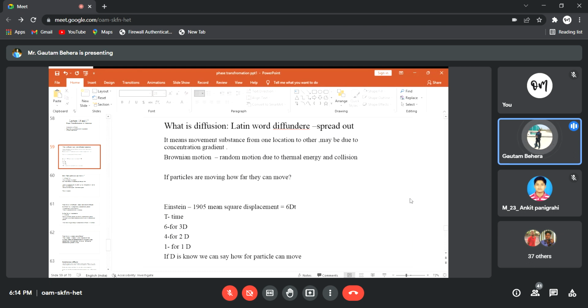In 1905, he found out that the distance moved is given by the mean square displacement, which is equal to 6Dt. So this mean square displacement is nothing but the distance, how much distance the particle will move, equal to 6Dt. D is the diffusion constant, we'll see that soon, and t is the time. And 6 is basically for 3 dimensions. So if you have 3 dimensions and you want to find out how much distance a particle will move, it becomes 6Dt. If it is two dimensions, it is 4Dt. If it is one dimension, it will be 2Dt simply, right?